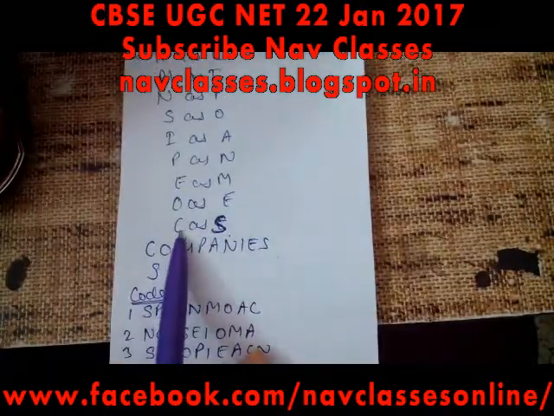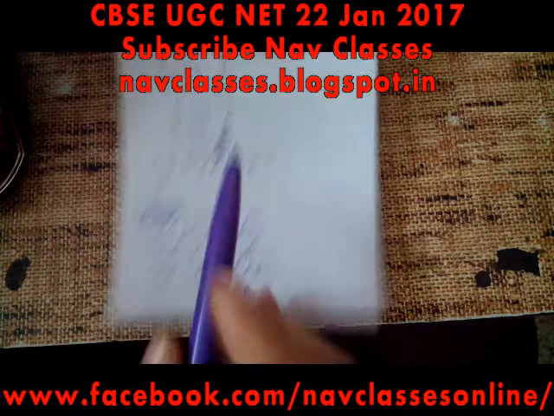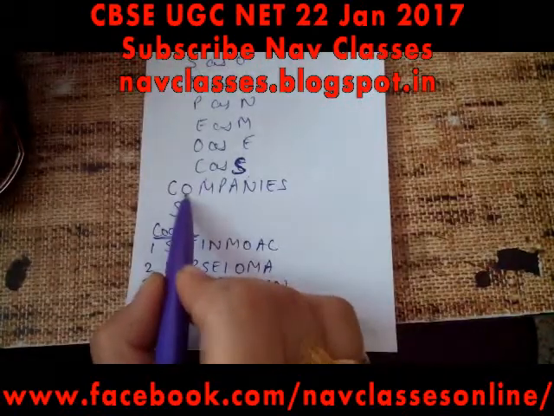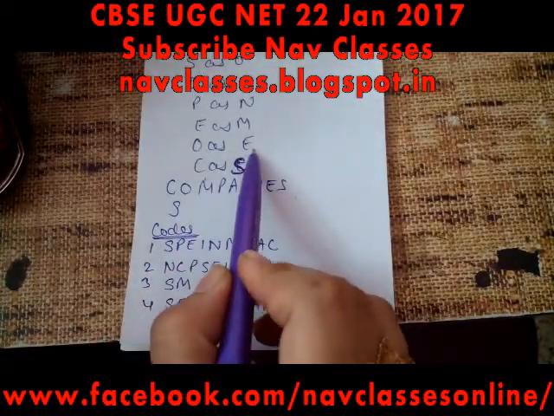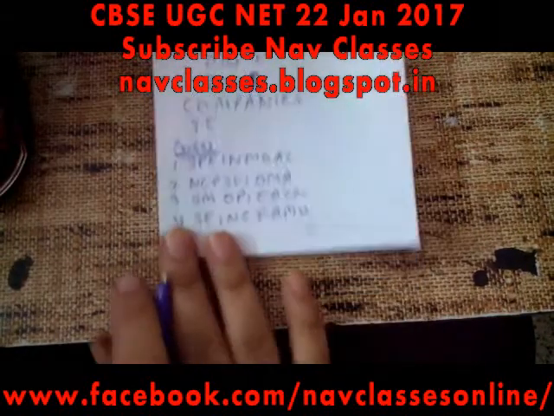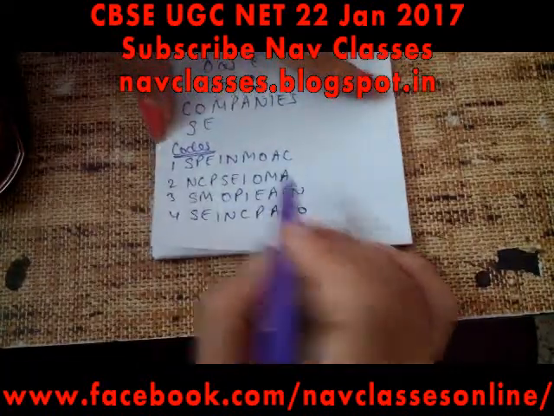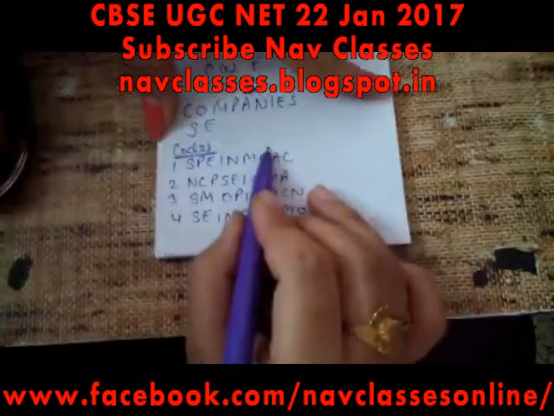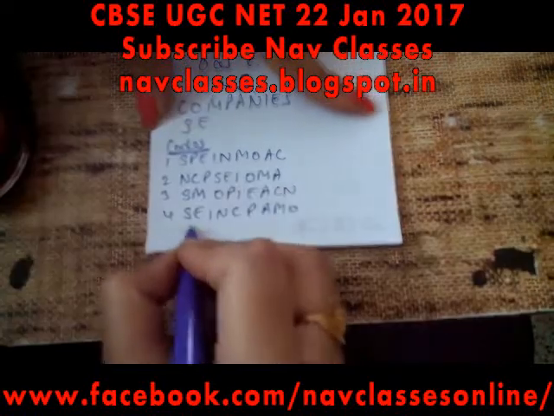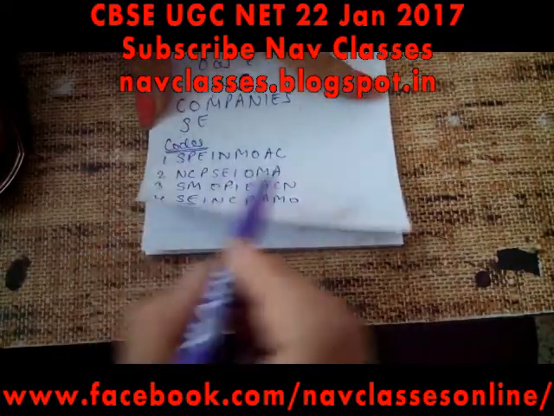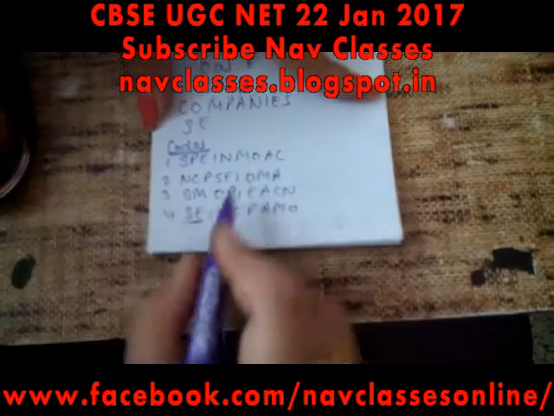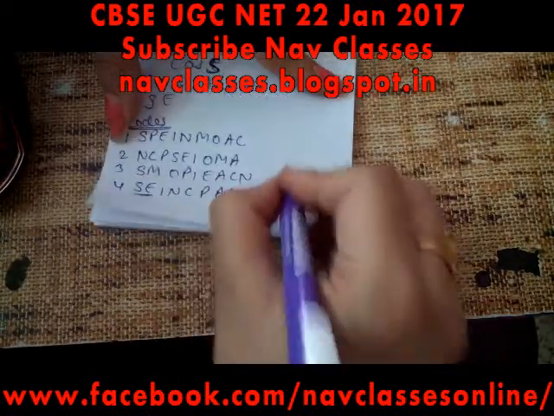So it is saying C is S. For O, it is saying O is E. So write down E. If we see our codes from which we have to choose, there is only one code for SE. So there is no need to solve all others. So our code number 4 is correct answer.